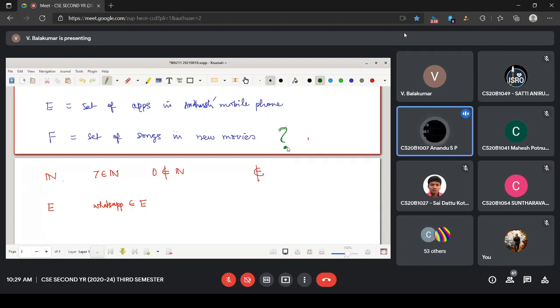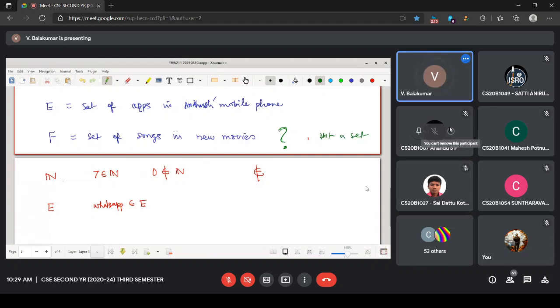New doesn't have a specific boundary. New could be a span of 1 month or 2 months. So there is no time boundary. Even if you give me a song, I will not be able to decide. So let us keep this as not a set.